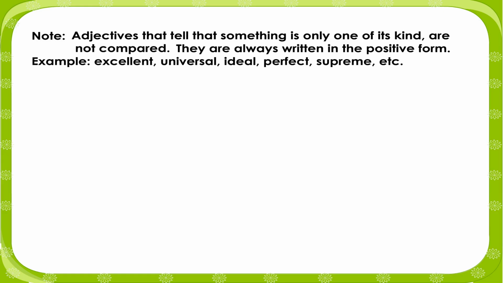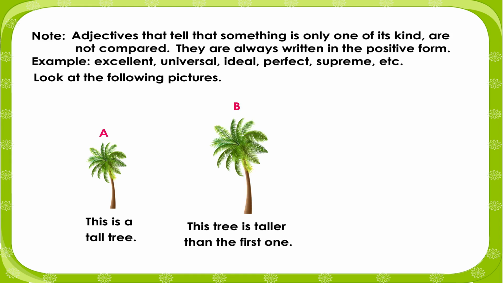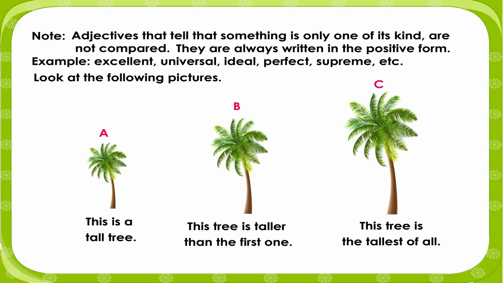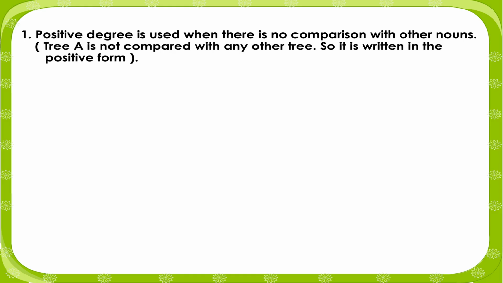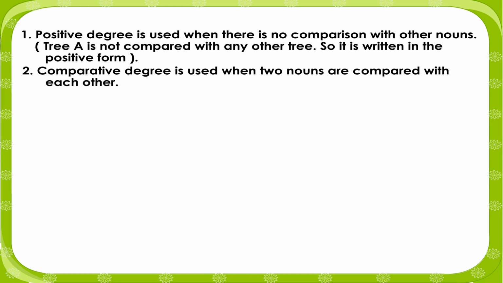Example: excellent, universal, ideal, perfect, supreme, etc. Look at the following pictures. This is a tall tree. This tree is taller than the first one. This tree is the tallest of all. Positive degree is used when there is no comparison with other nouns. Tree A is not compared with any other tree, so it is written in the positive form.